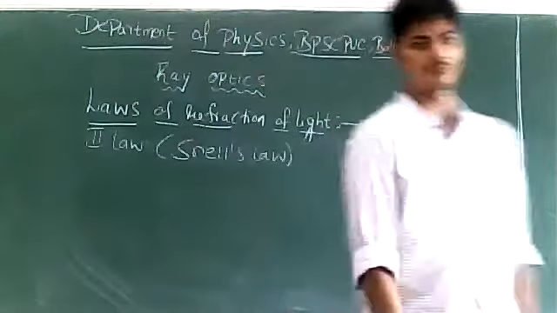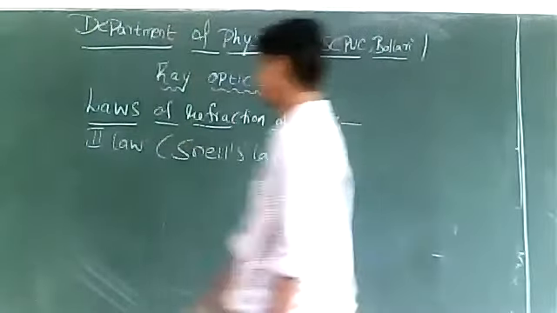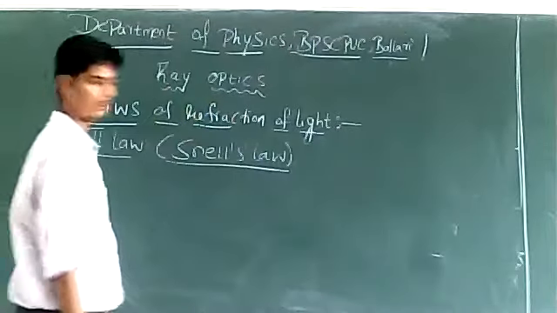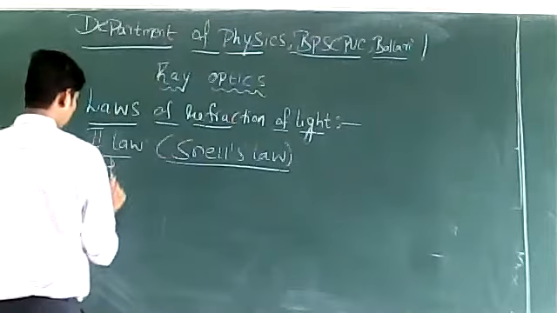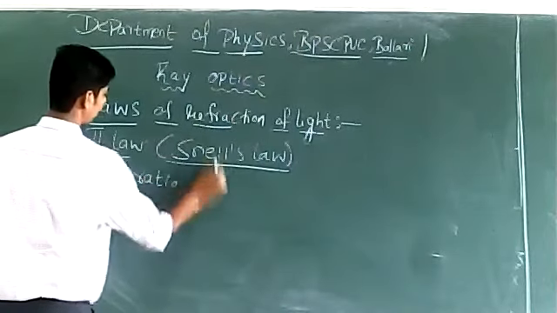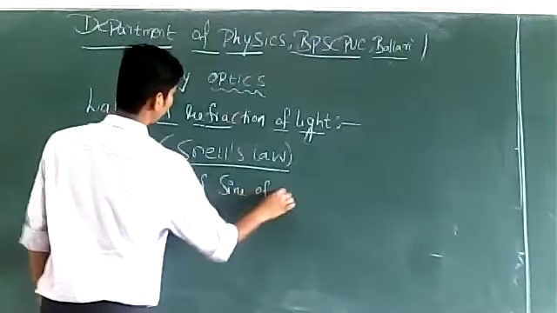The second law of refraction is also called Snell's law, right?